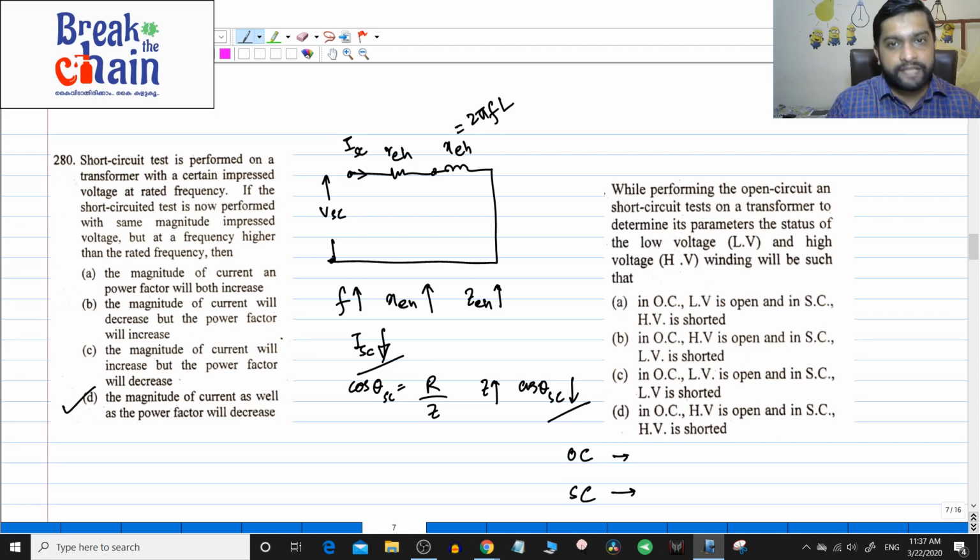Because the LV side has less voltage, you will be able to measure the very less current properly. High voltage side you keep it open, right. So in the OC test, HV is open, and in the short circuit test, LV is shorted.